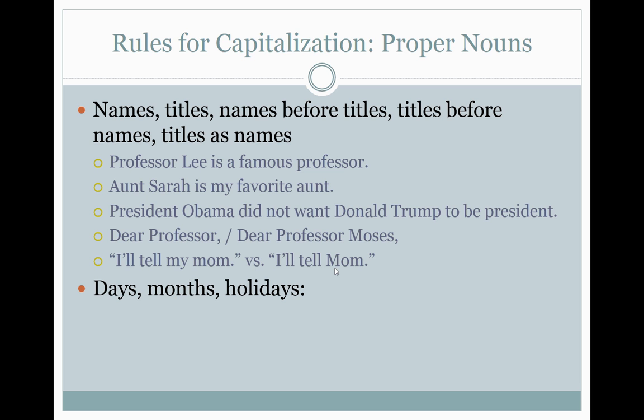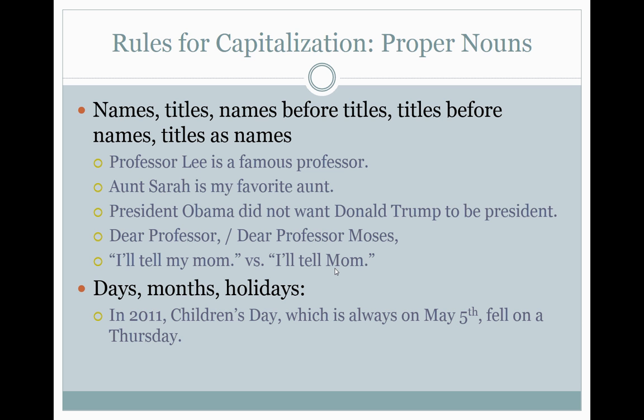Last one, days, months, and holidays. Okay, in 2011, Children's Day, which is always on May 5th, fell on a Thursday. Children's Day is a holiday, so C and D are capitalized. May is a month, so M is capitalized. Thursday is a day of the week, so the T is capitalized.